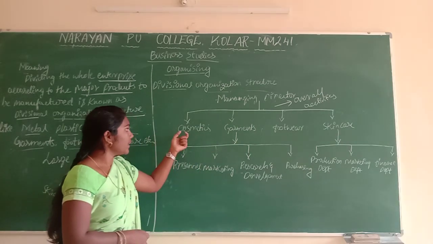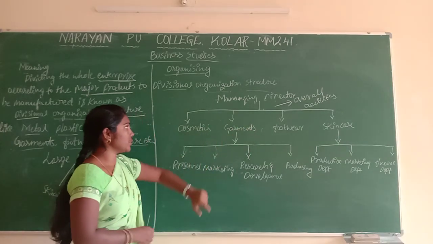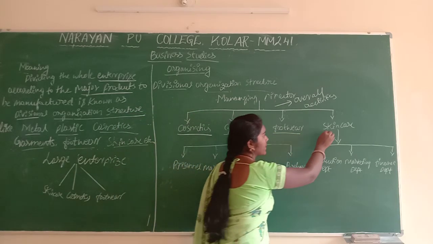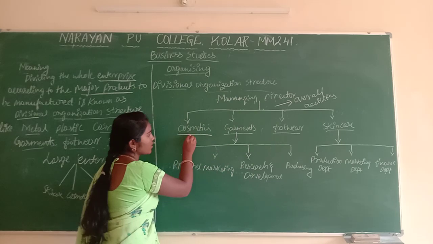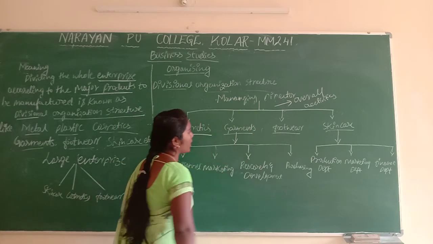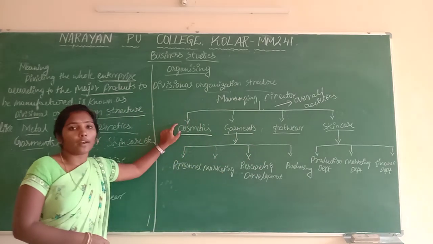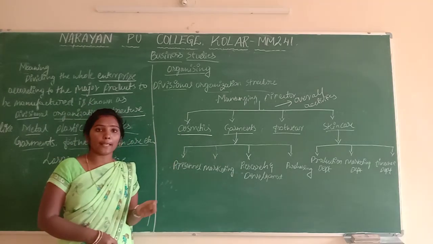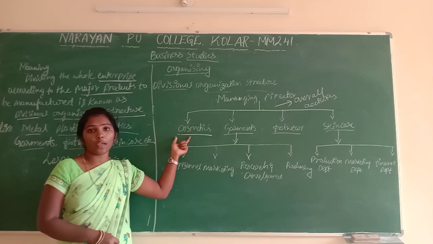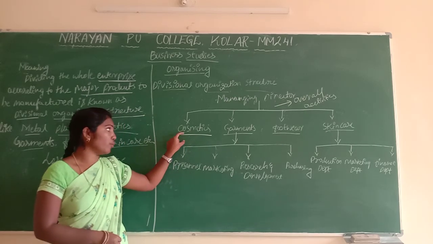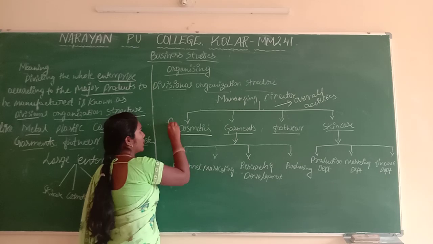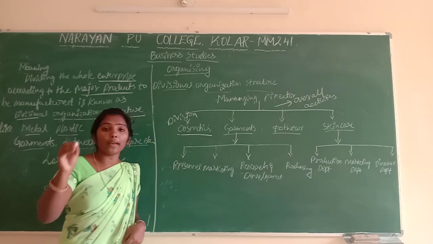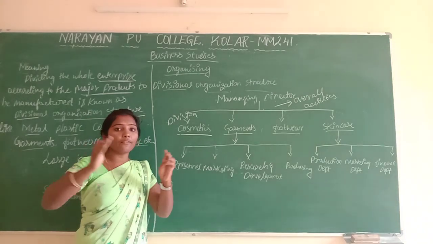And next, as I already told you, these are divisions: cosmetics division, garments, footwear, and skincare. For the cosmetics division, beauty products like Lakme, Maybelline, and Pond's, these are all skin cosmetics being produced. That is one division. In one enterprise, it is divided into divisions.